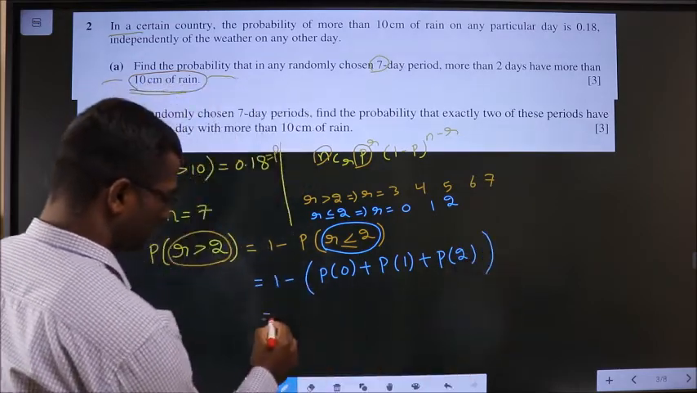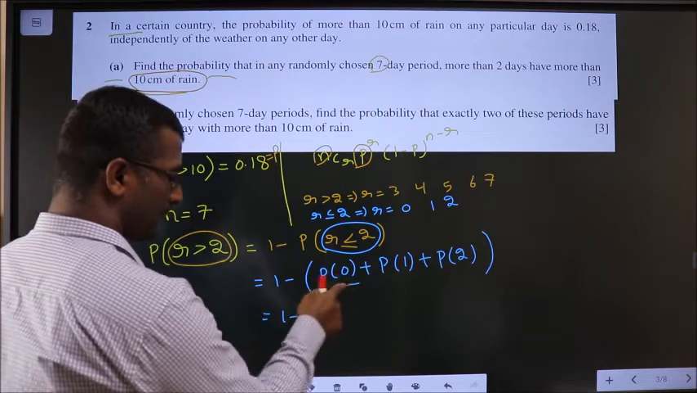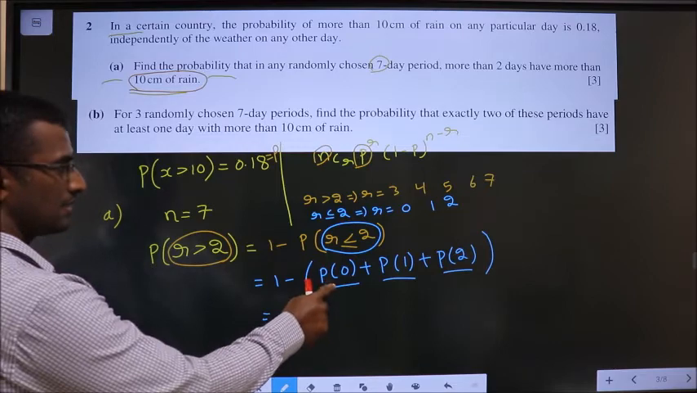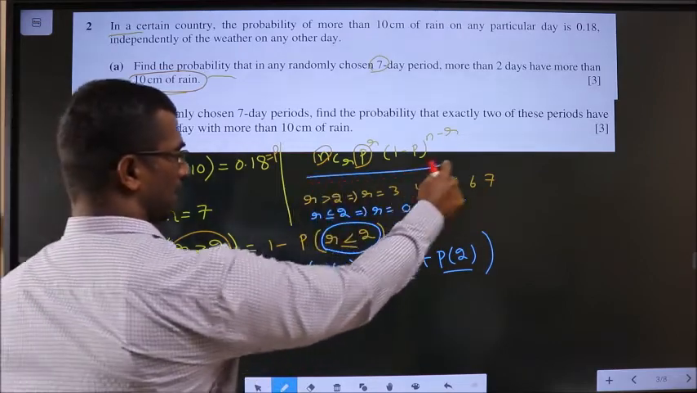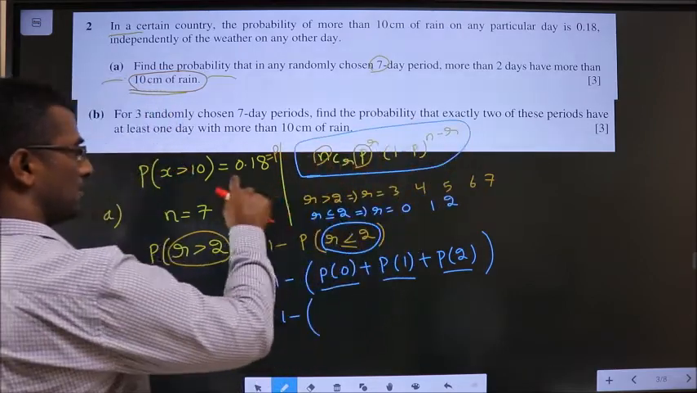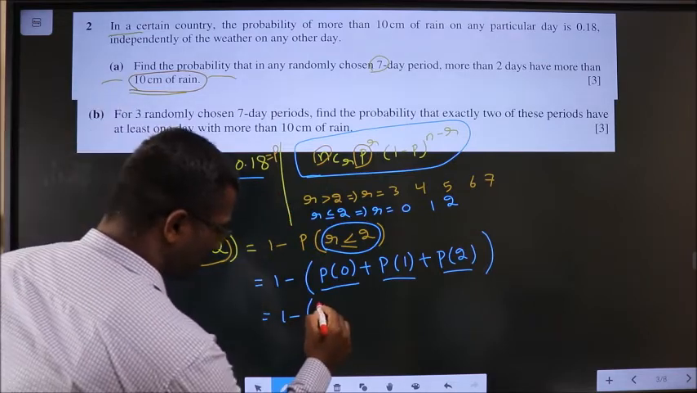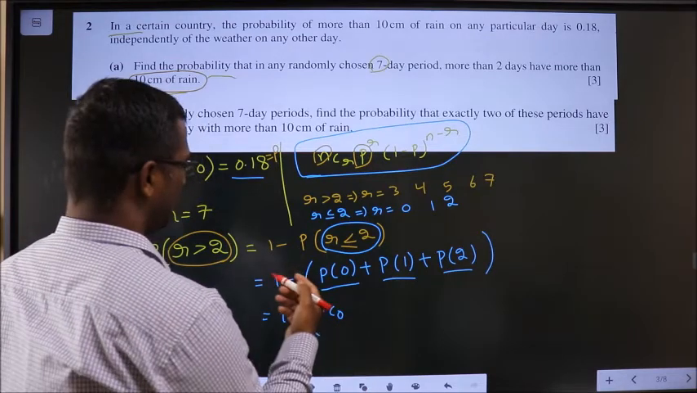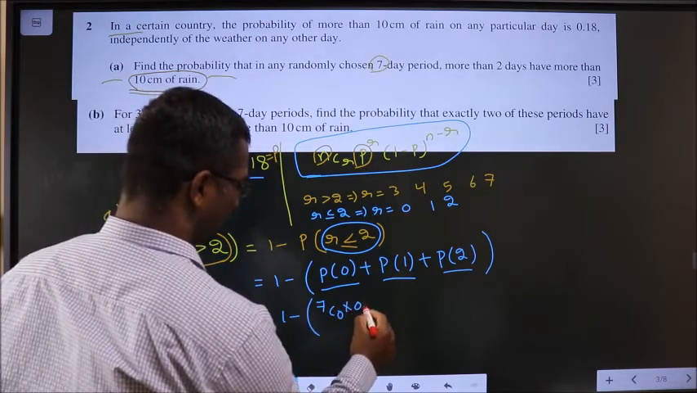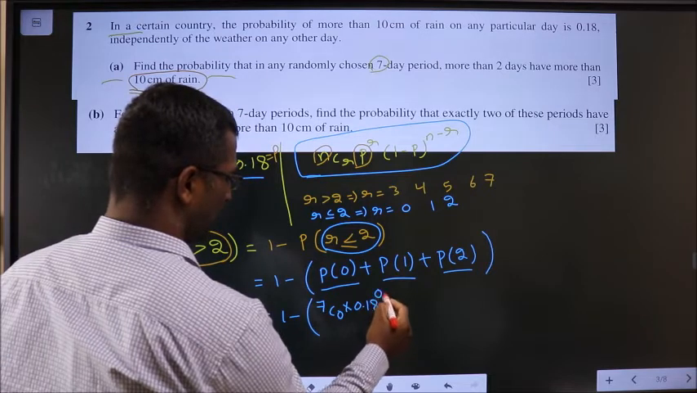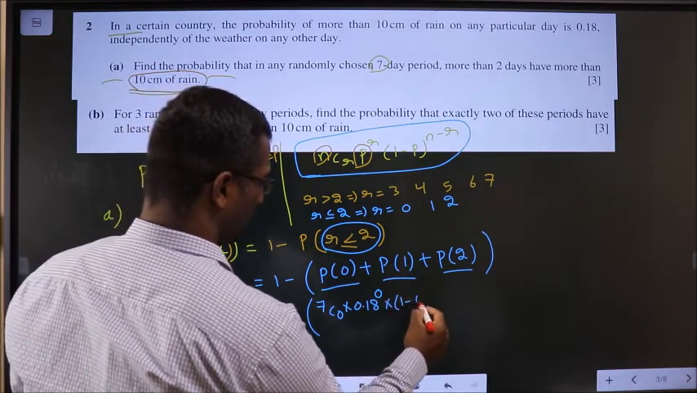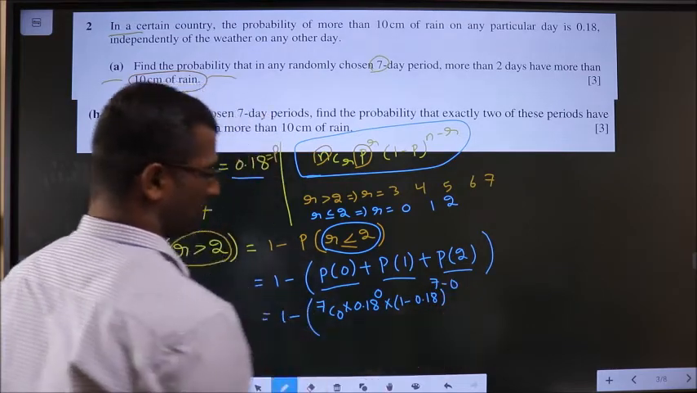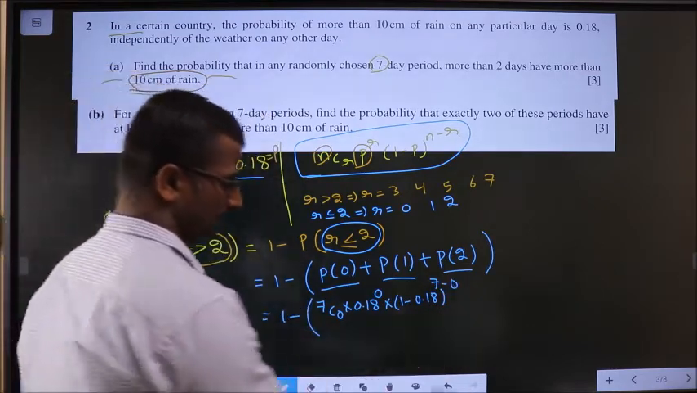Okay. Now, we should apply the formula for each and add. So when R is 0, replace in this. R is 0, n is 7 and P is 0.18. So what do I get? 7C0 into P power r, P is 0.18, 0.18 power r, r is 0, into 1 minus P power n minus r. So 7 minus 0, plus.